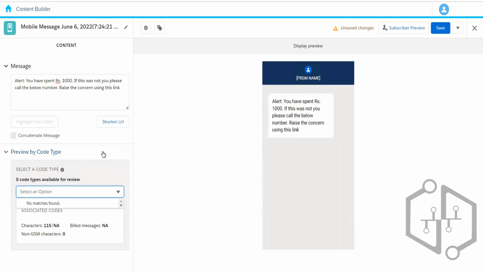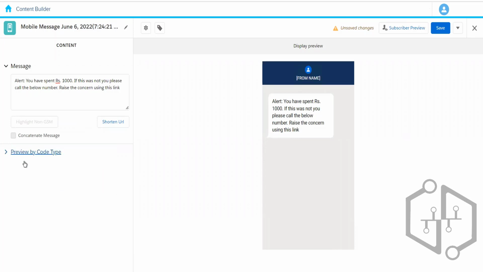And then here we can choose the code if we have that available. So in the SMS message, we can just type the SMS message, add some personalization, and then save this SMS, and it will be sent using Journey Builder. So let me name it bank transaction alert SMS.